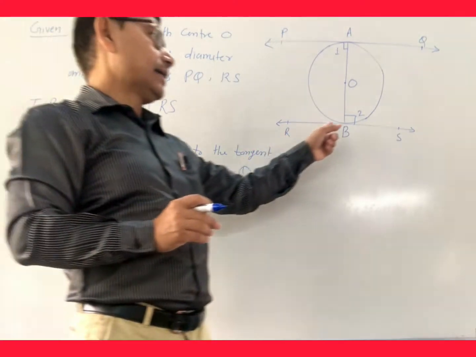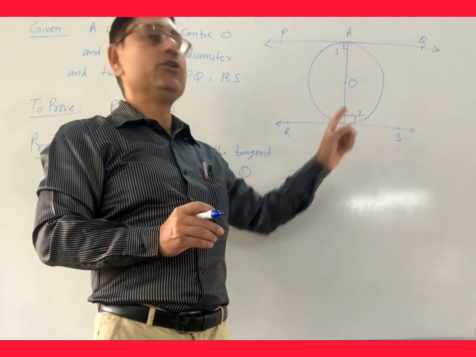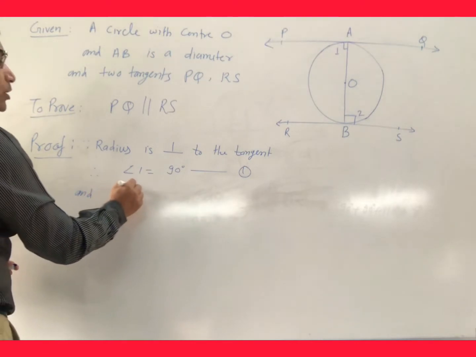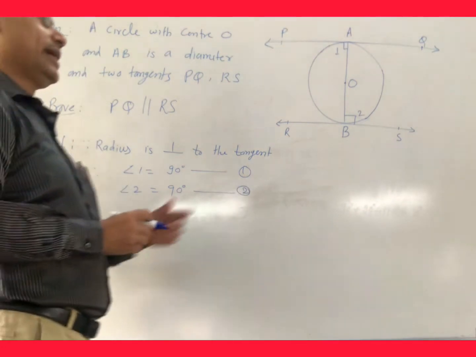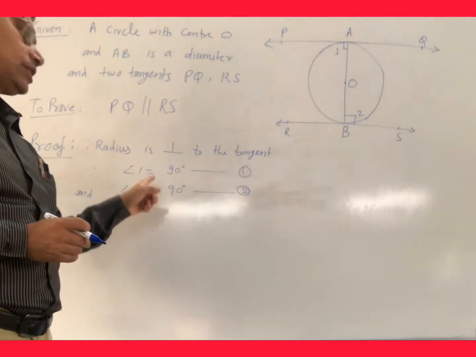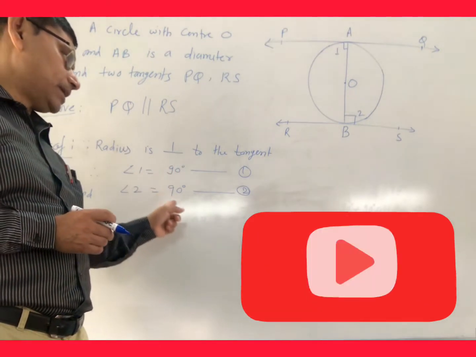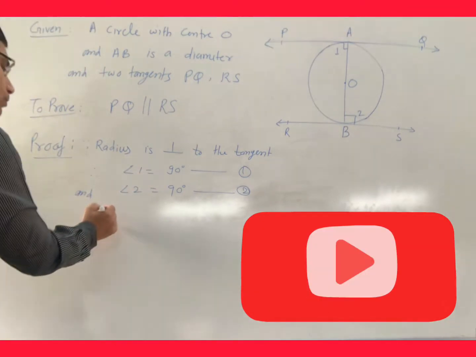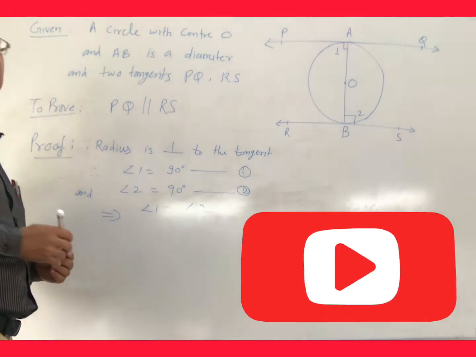And again at the second tangent you can see that this angle 2 is also 90 degree, and angle 2 equal to 90 degree, because this is also another tangent perpendicular to the radius. So now from equation 1 and 2 we can conclude that both the values are same, that is angle 1 equal to angle 2. So we will write that for the conclusion, angle 1 equal to angle 2.